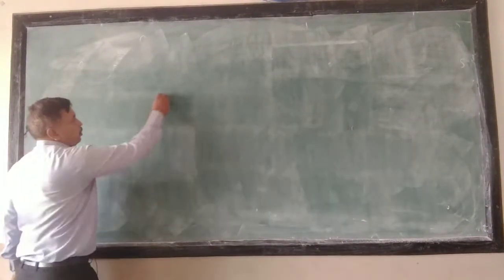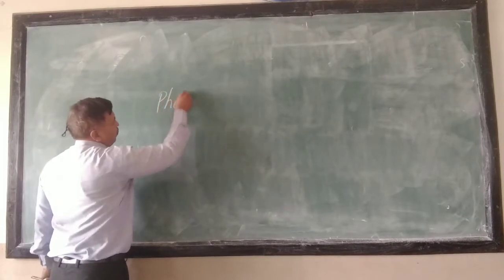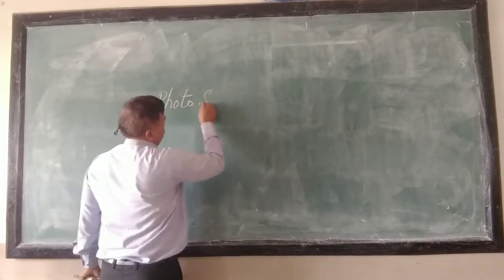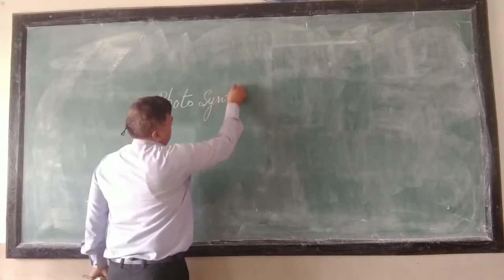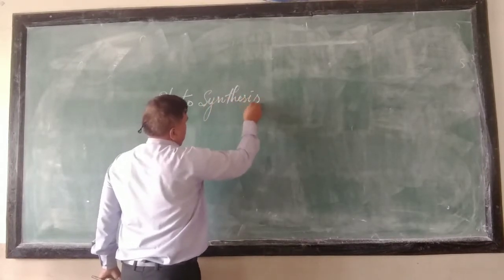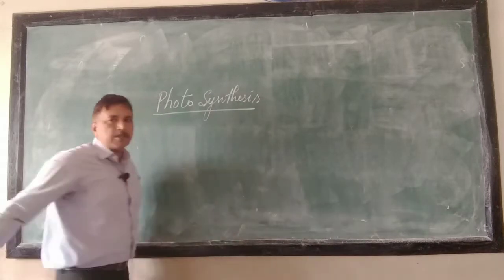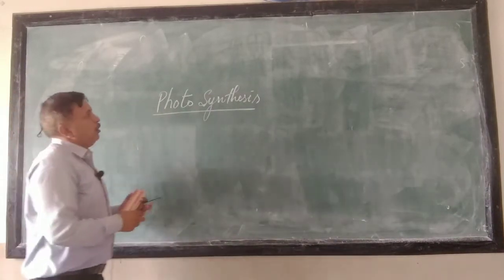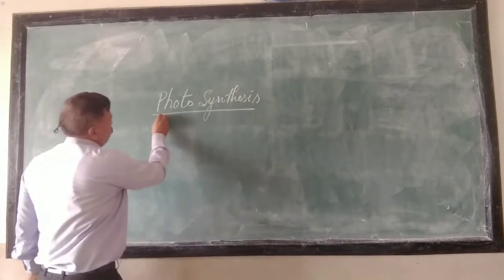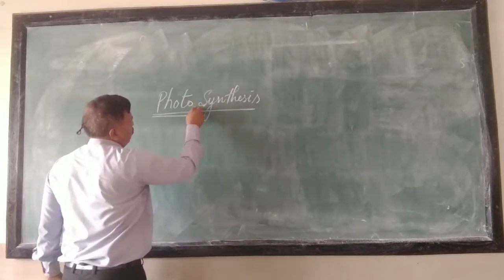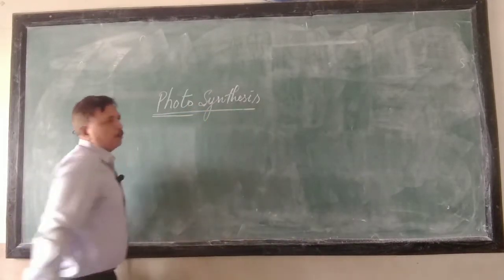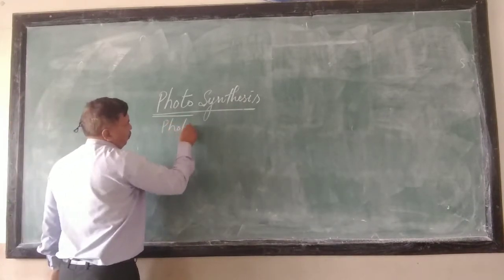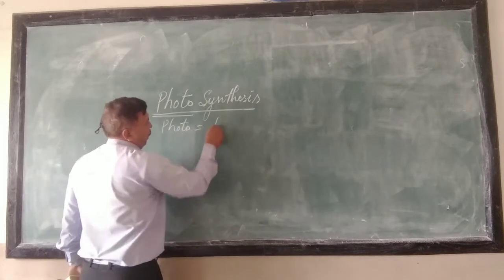This word photosynthesis literally is made up of two words, photo and synthesis. The word photo we use for light.